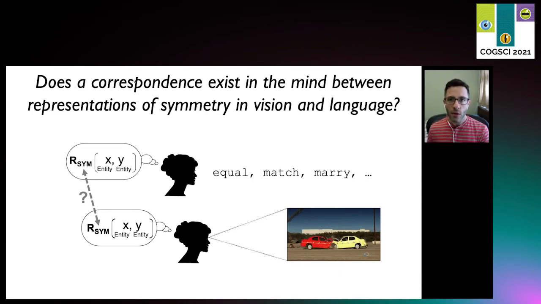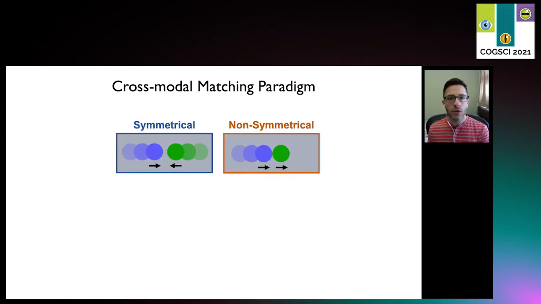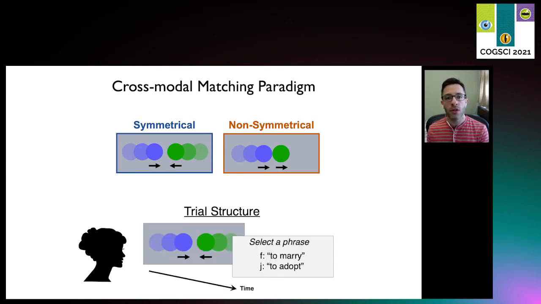If we find such a correspondence, it has the potential to reveal something meaningful about how different cognitive systems, vision and language, interface with one another. To ask this question about correspondence, we utilize a cross-modal matching paradigm. Participants viewed simple visual events, a symmetrical collision or a non-symmetrical launch. On each trial, they saw one of these, and then they were instructed to choose between two English predicates, one symmetrical, one non-symmetrical, that best matched what they saw.